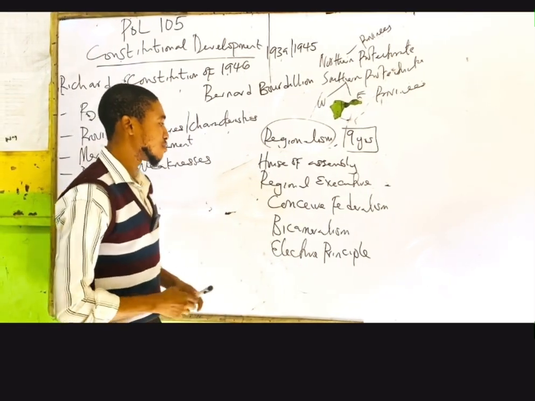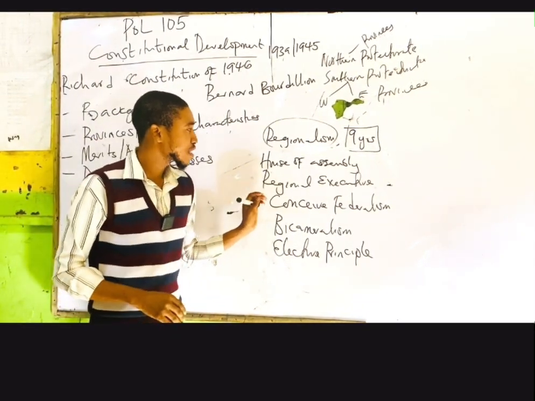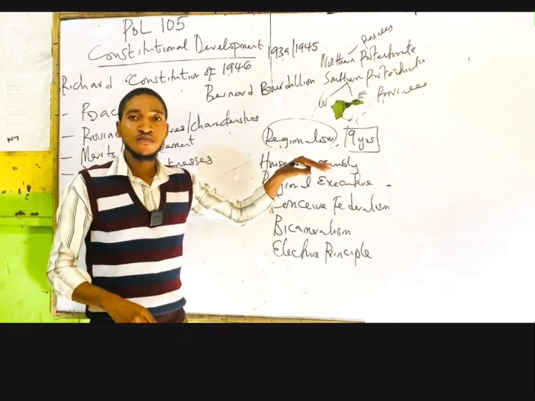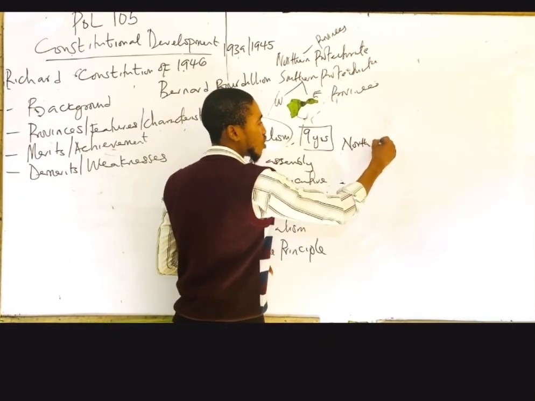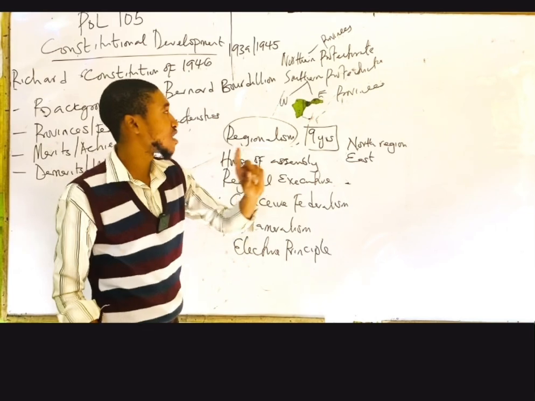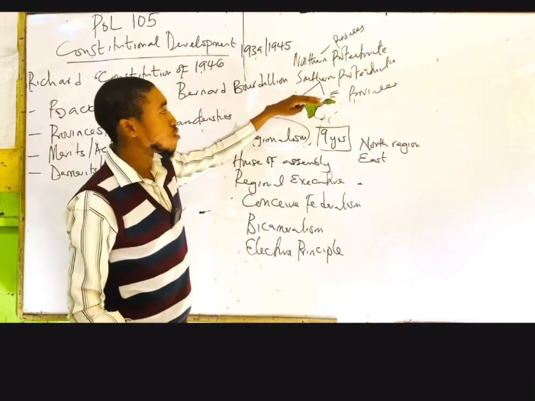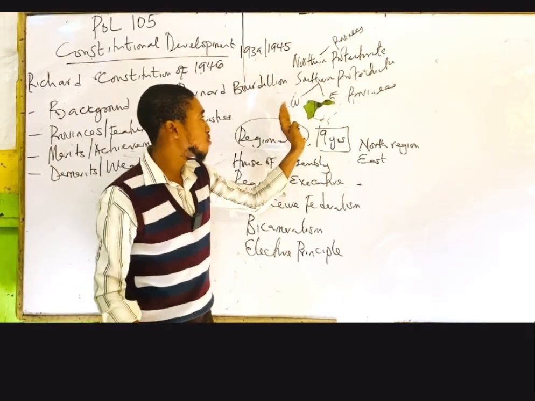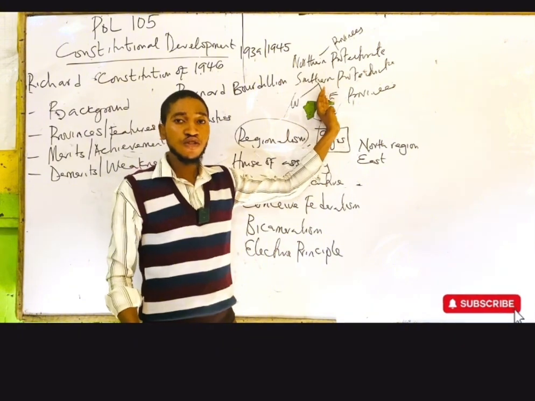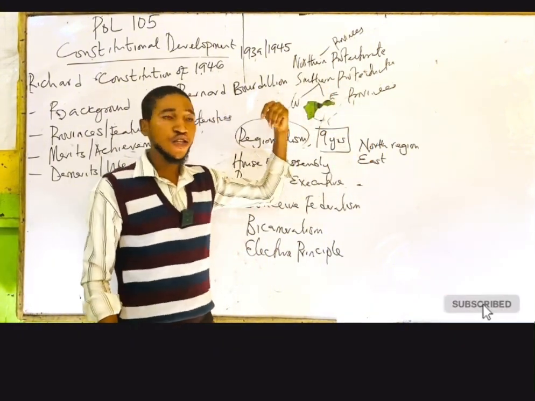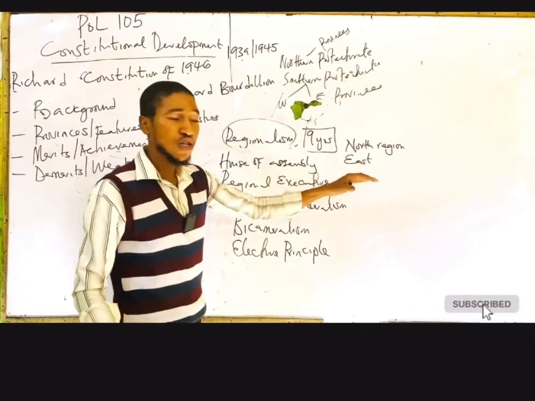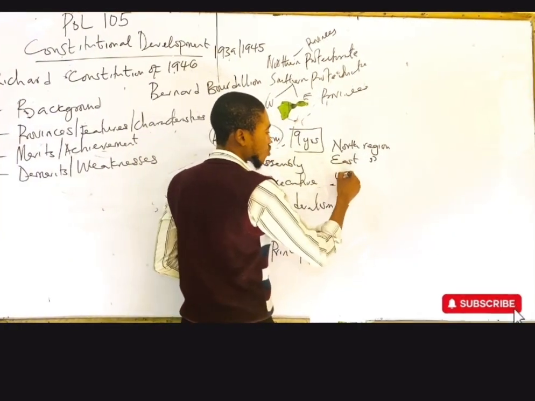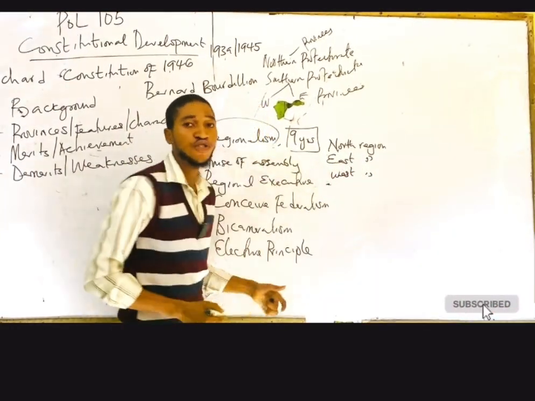So this constitution brought about regionalism, meaning that we now have the North region. Remember that in 1939, Bernard Bourdillon broke down the Southern Protectorate to become West and East province. So when he came, Arthur Richards then made it regions. You have North region, East region, and also West region.